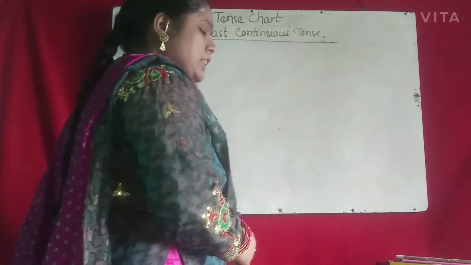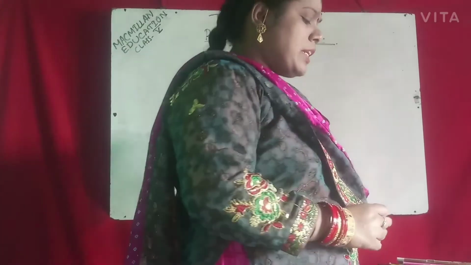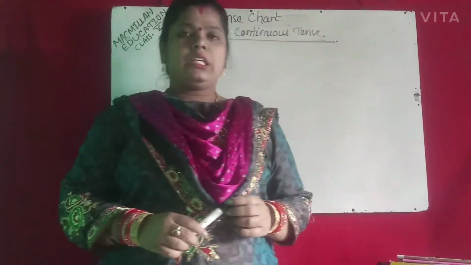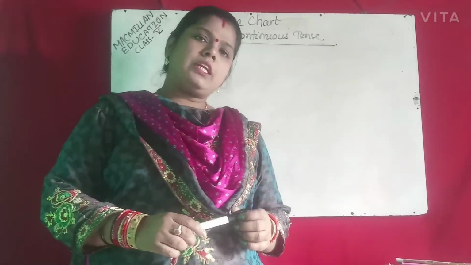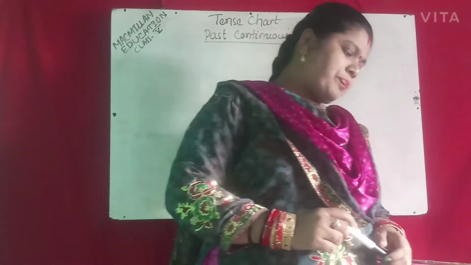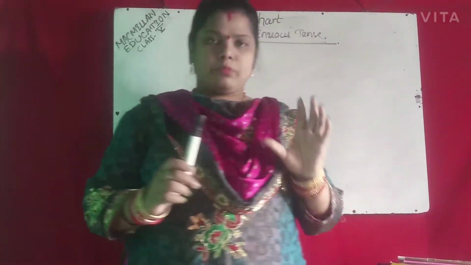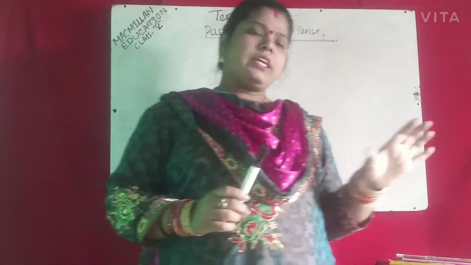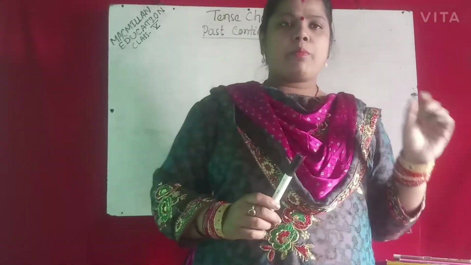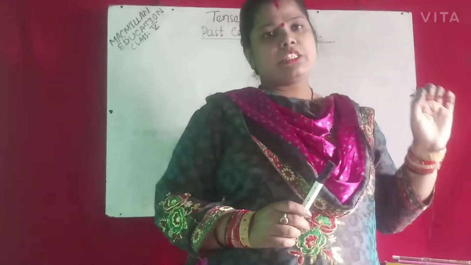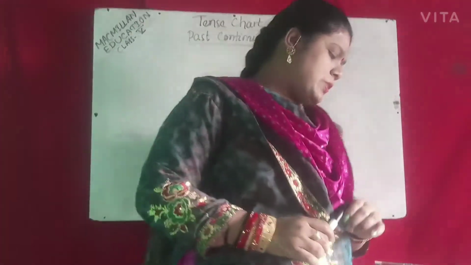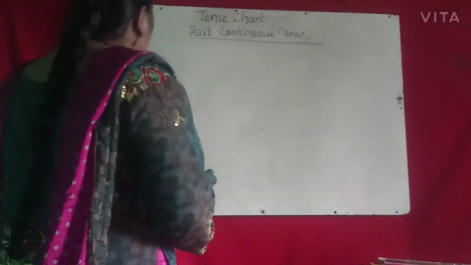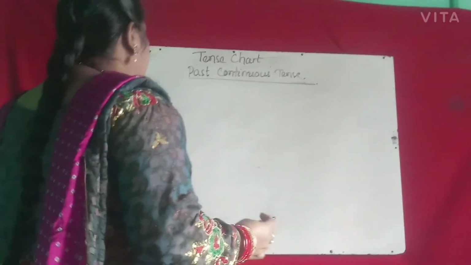Past continuous tense talks about an action that was going on or continuing at a particular time in the past. An action which is going on or continuing for a particular time, or at a point of time in the past, is called past continuous tense. So what is the formula?